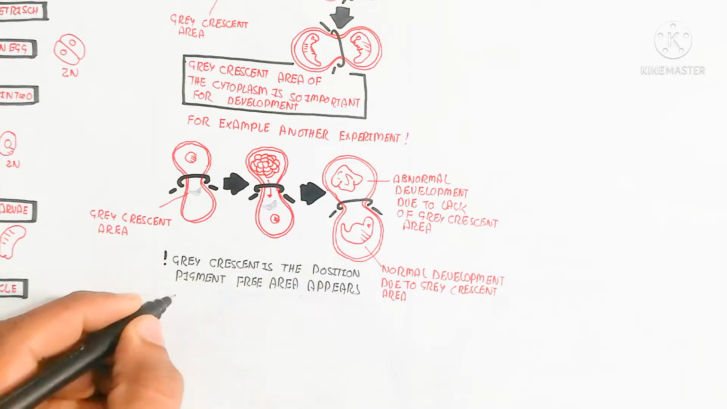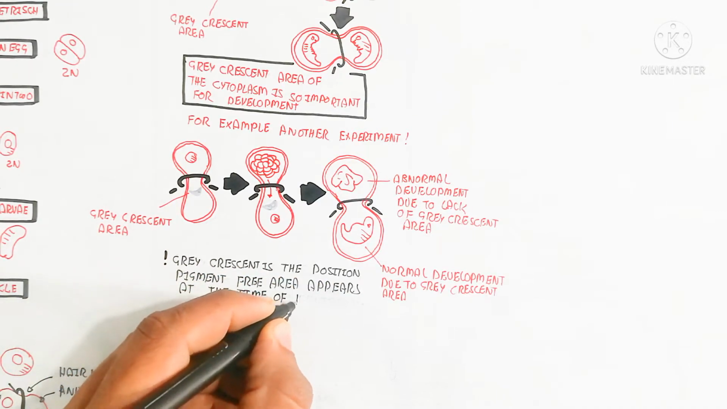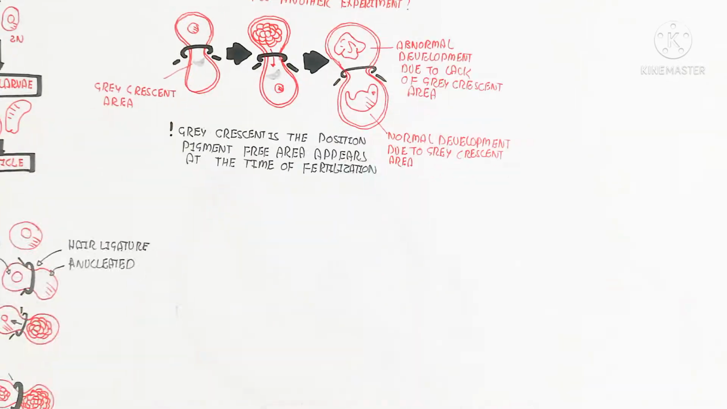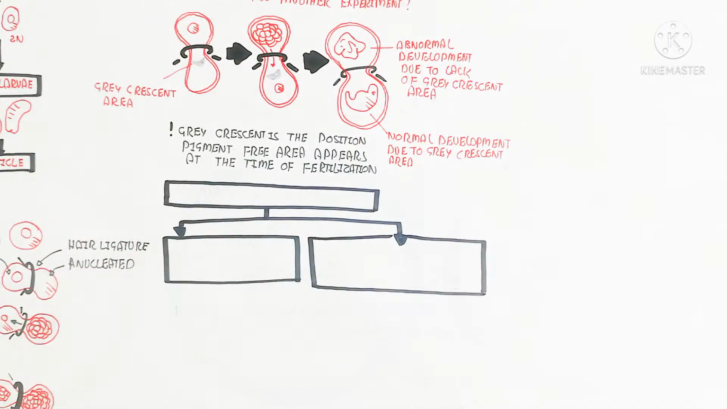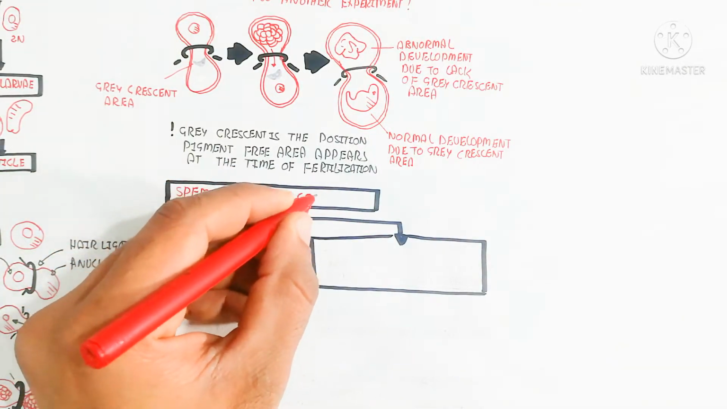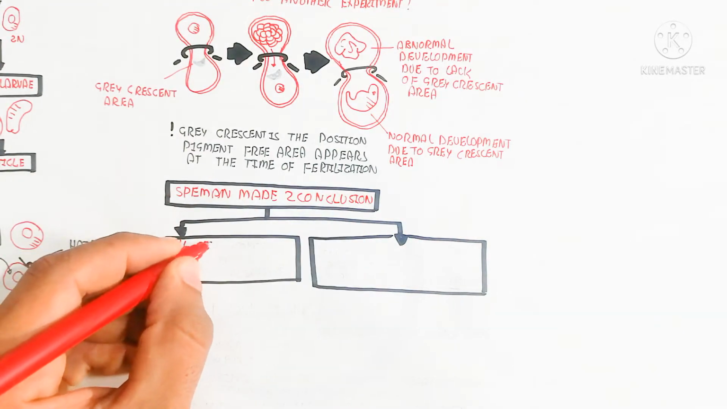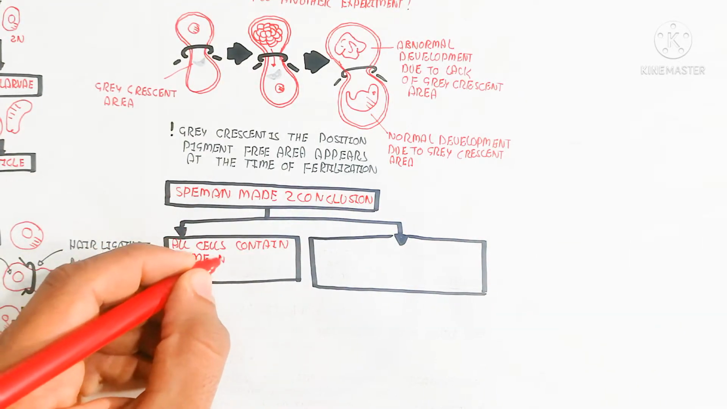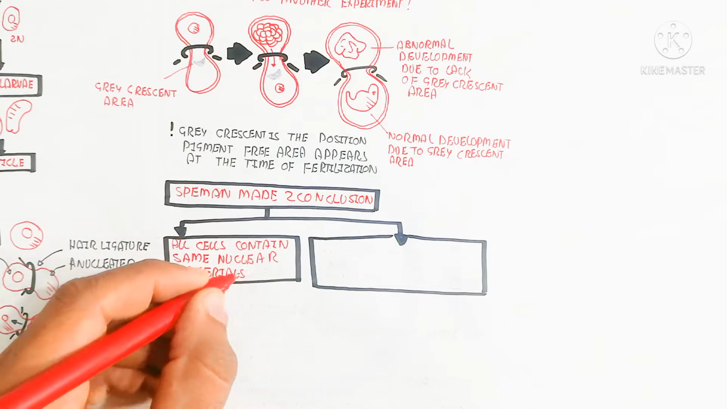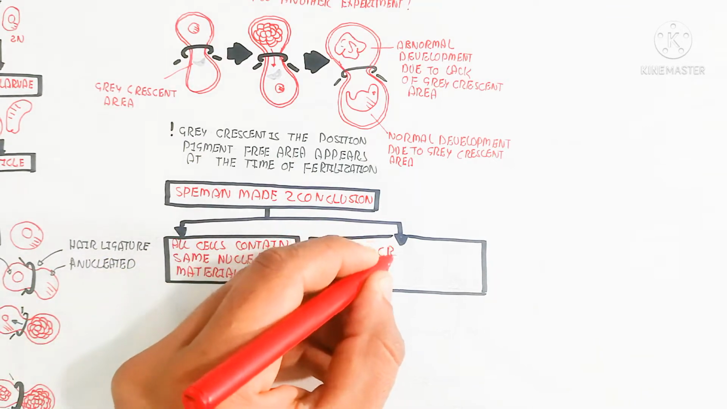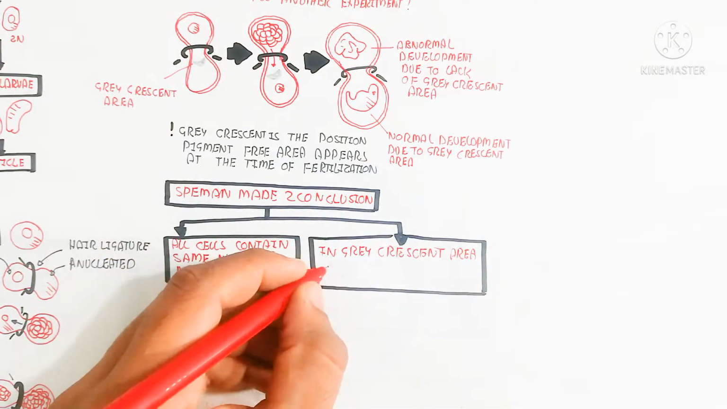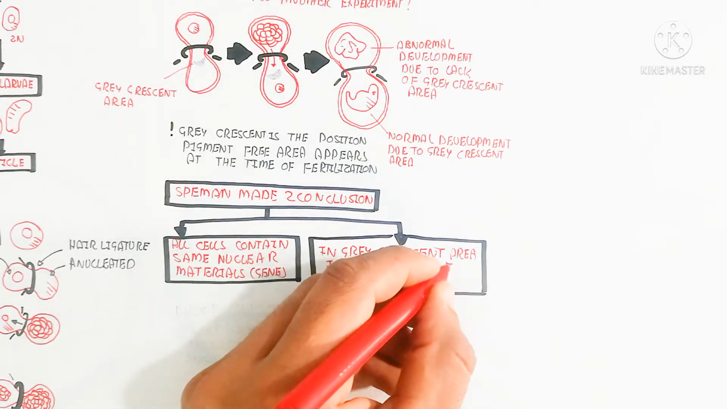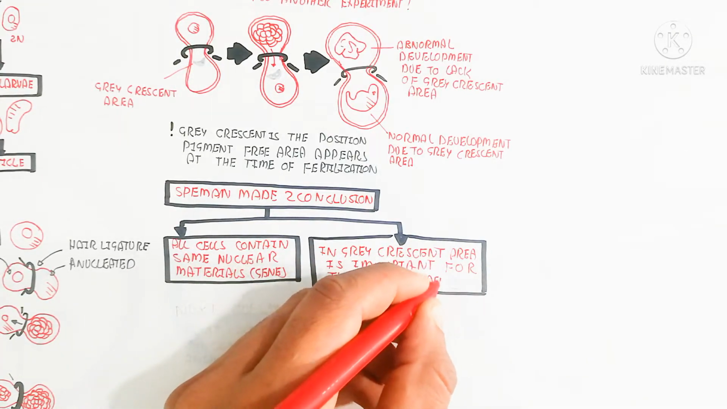So Spemann made two conclusions. The first is that all cells contain the same nuclear material, the genes, which is why the nucleus is very important for development. On the other hand, the gray crescent area is important for normal development. So these two things were concluded by Spemann.